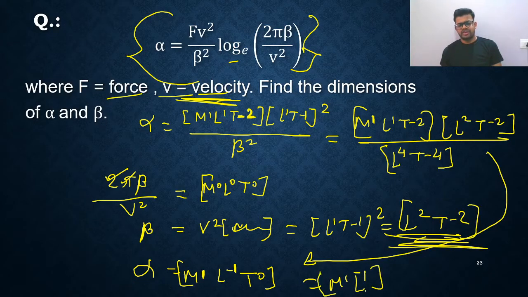This is the dimensional formula of alpha. This is the dimensional formula of beta. That's all simple. Anybody can do it. So that's all, my dear friends. Let's move to the next slide.